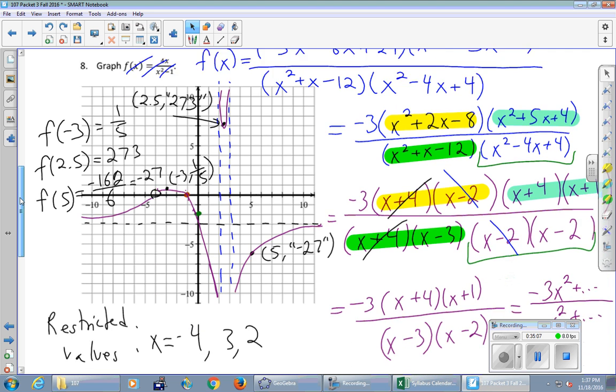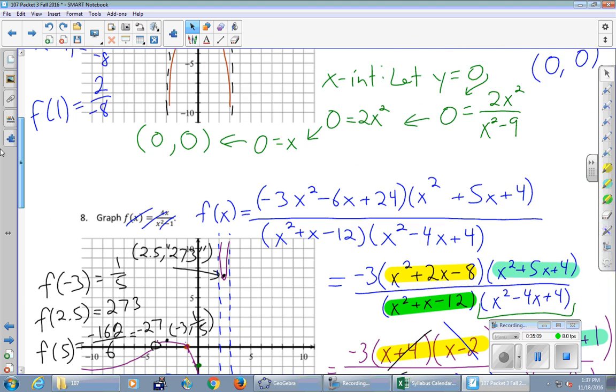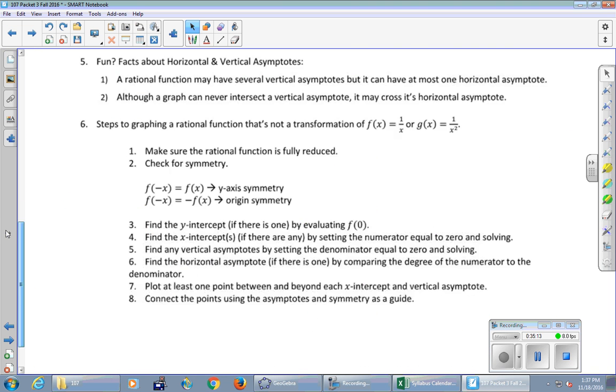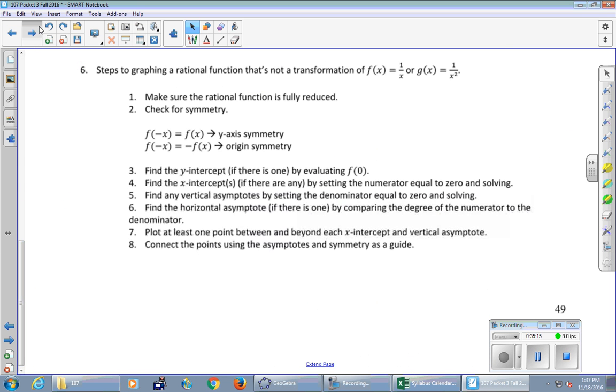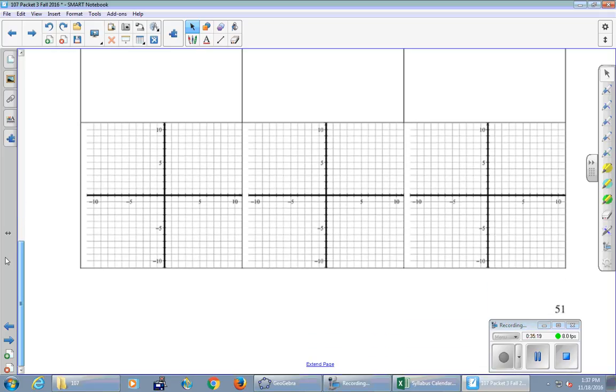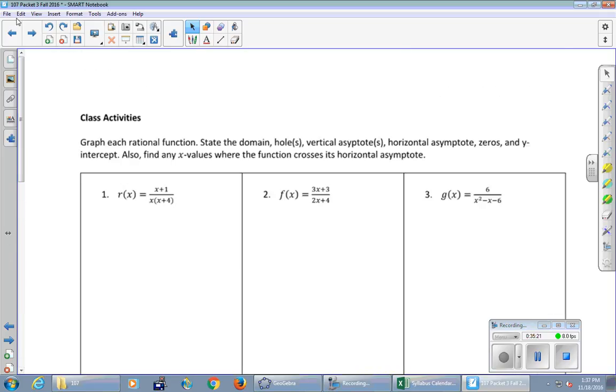All right, so what you are going to do is just follow the steps that we did there. They are written out for you here on page 49. The group activity is right here, starting on page 51. The group activity is 9 questions. I'm going to take part of the group activity off of your plate. This last sentence here you can ignore. Ignore that part right there. But everything else you got to do. So let's see how far we can get.